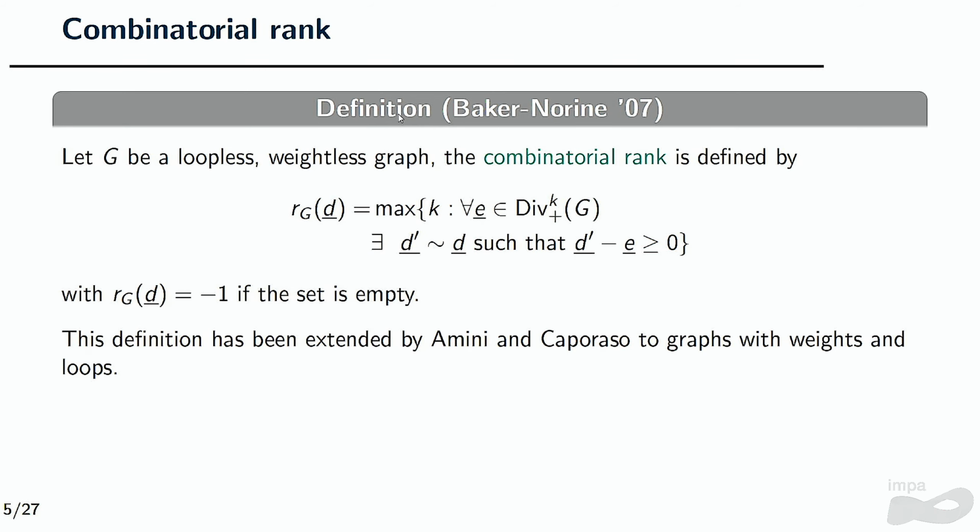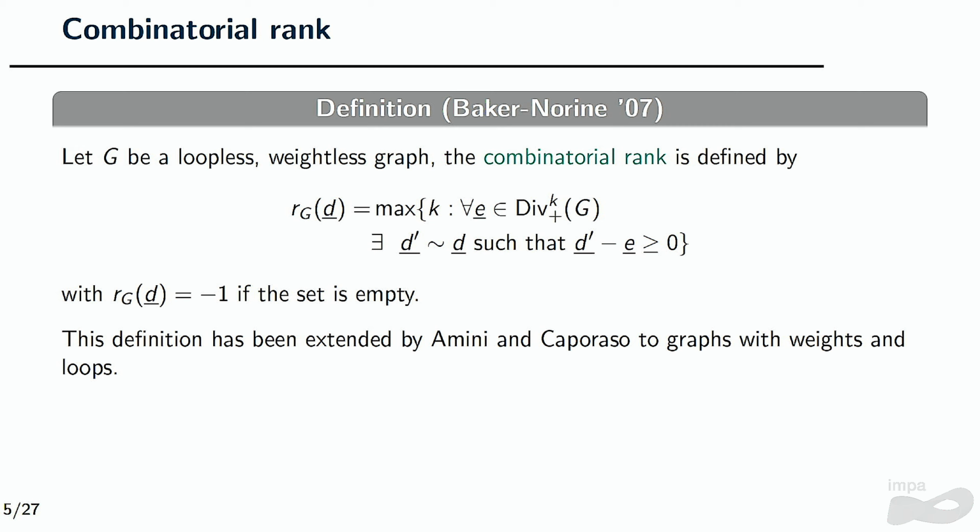I don't think of principal divisors in general. And Baker and Norine defined what we call the combinatorial rank, which basically calculates how effective a divisor is. So how much effectiveness I allow to lose, let's say.